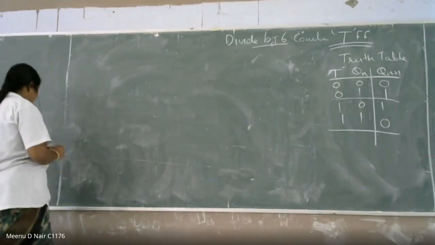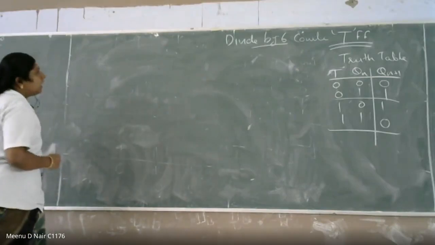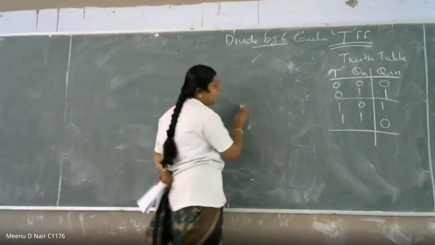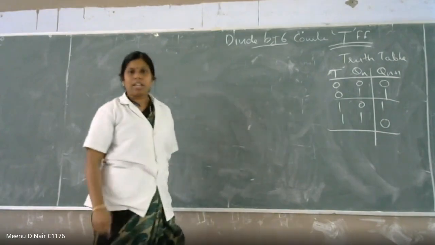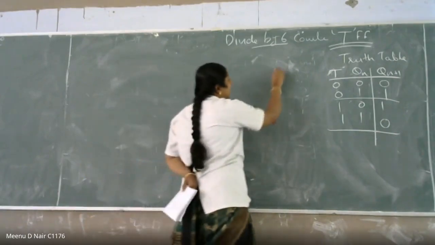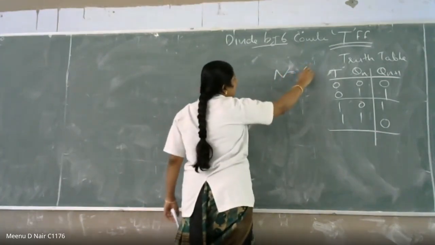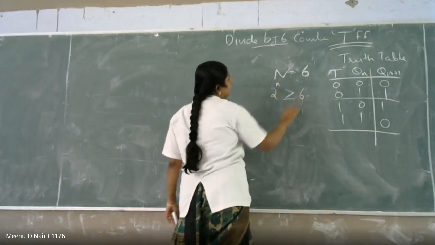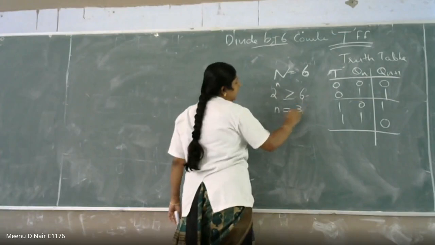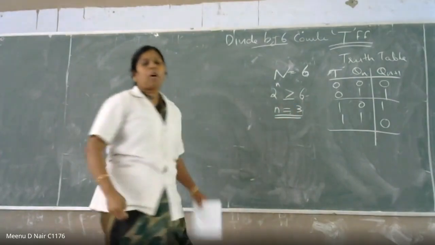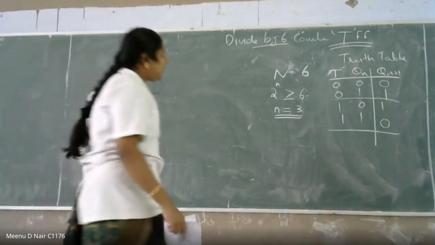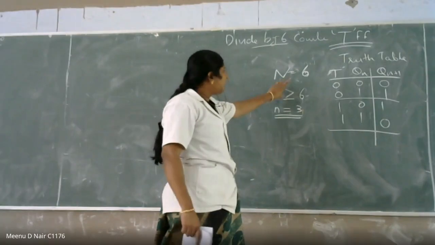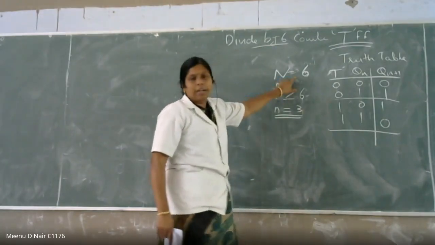Now, this is the divide by 6 counter. You have the formula for finding out the number of flip-flops you require, right? Capital N is equal to 6. So what is the formula? 2 raised to n greater than or equal to 6. So n is equal to 3. You require 3 flip-flops to design a divide by 6 counter.